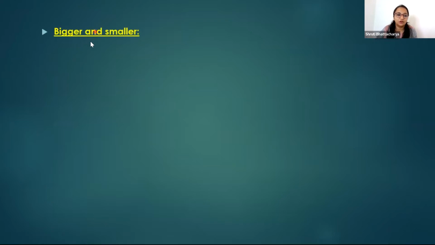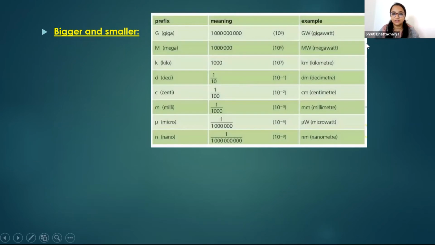Okay, now we talked about kilometer distance or meter distance. So you can see that there are different ranges of units, right? Large units, small units. So now we will look at a table. In this table, you'll find these kinds of units given. It starts from giga and ends at nano. Do you have any idea which is the largest and which is the smallest here?